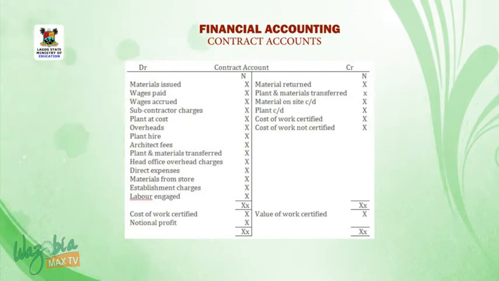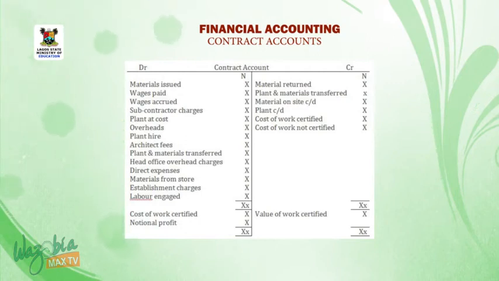And on the credit side, we have material returned, plant and material transferred, material on site carried down, plant carried down, cost of work certified, cost of work not certified, and that gives us the total.